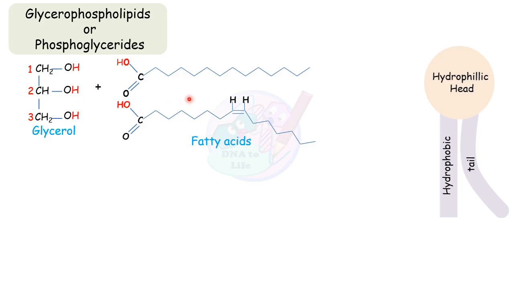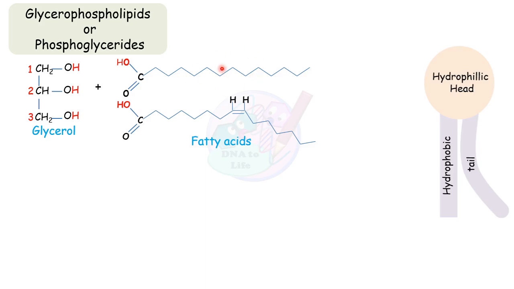So fatty acid is made up of a long hydrocarbon chain, which is non-polar, and a polar group, that is carboxylic acid. Fatty acids can be of different chain lengths, meaning they are made up of different numbers of carbon, like 14, 16, 18, 20, 24, and they differ on the basis of degree of saturation as well. On the basis of that, they are classified as saturated and unsaturated fatty acid.